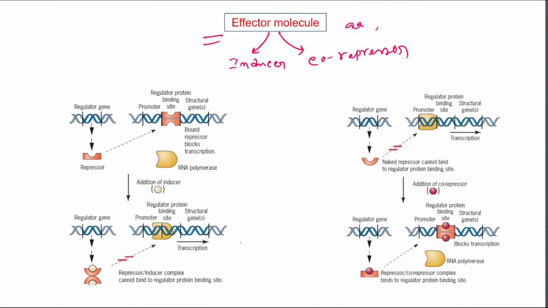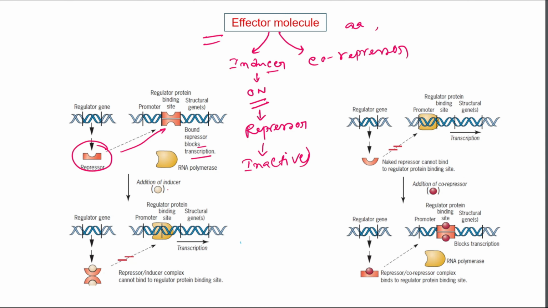The inducer is a small molecule that turns a gene on. It binds to the repressor and inactivates it, so RNA polymerase can now transcribe the gene. So here is the repressor transcribed from the regulatory gene, and this repressor first binds with the regulatory protein binding site, and this time it blocks transcription.